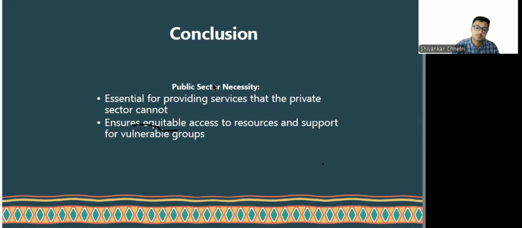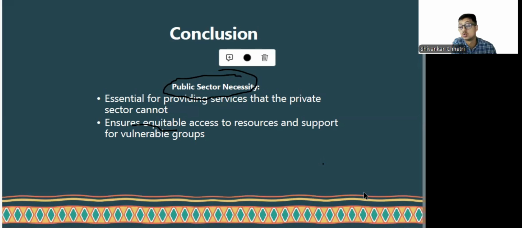Now, why is the public sector necessary? Public sector is necessary because it is essential for providing services that the private sector may not be able to, like supply of electricity, supply of water, law and order.